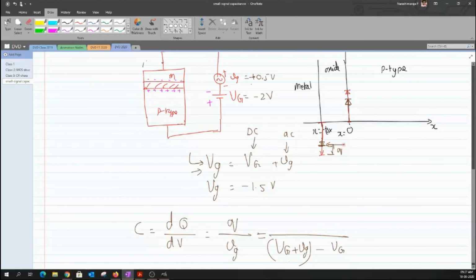So the present value of this q is the capital Q plus small q, and the height of the previous q was just capital Q. The difference between these two quantities is supposed to give me the small q. The Q value when I have this voltage is written something like this, and the Q value that I had with only the capital VG was something like this. Now when I take the difference, it gives us this particular quantity.